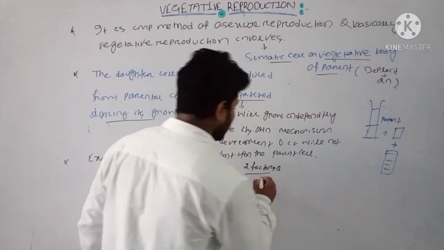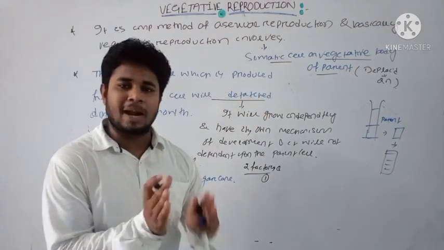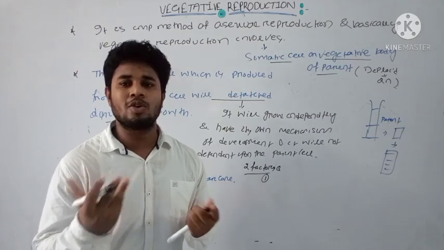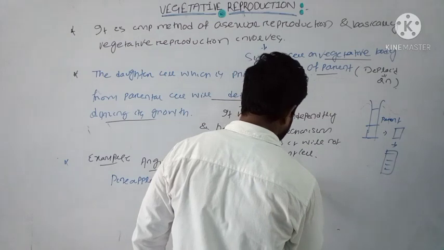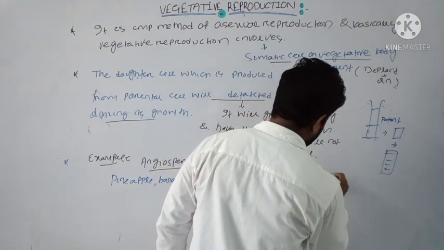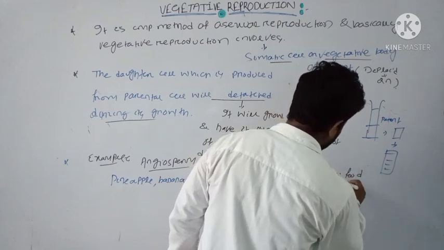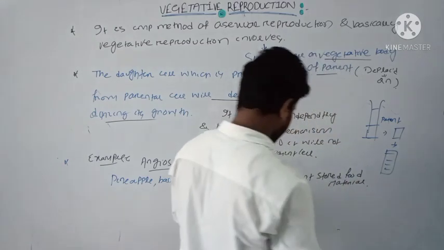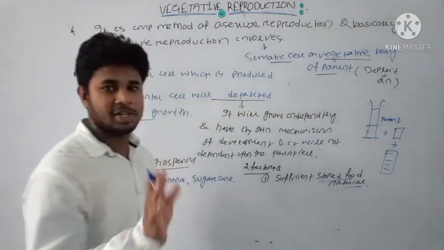What are those two factors? One factor is that the vegetative plant body should have sufficient stored food material. Stored food material is very essential for vegetative reproduction.